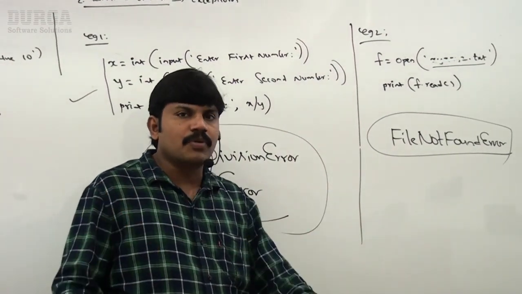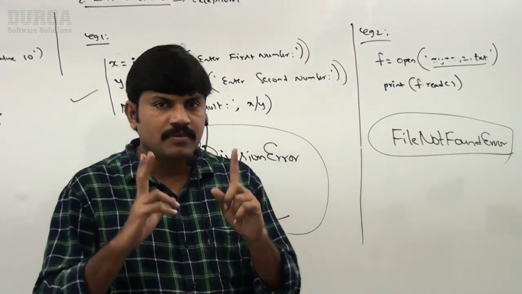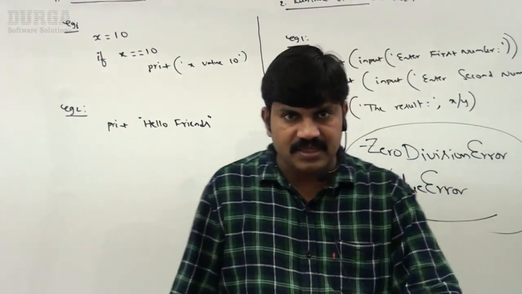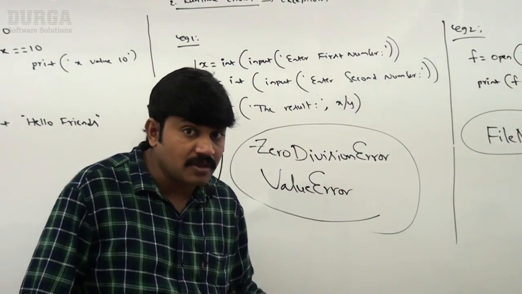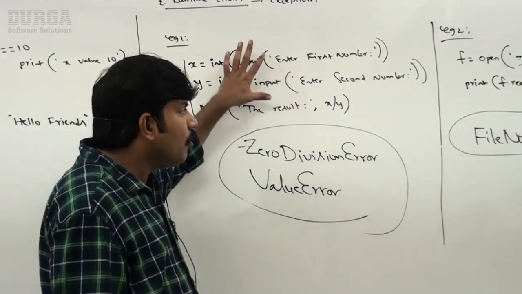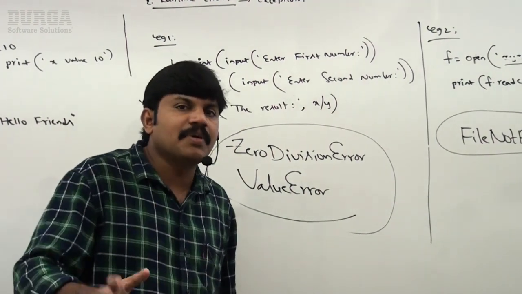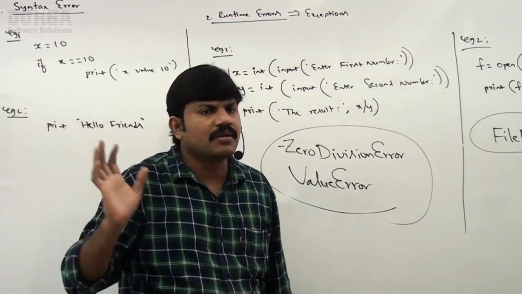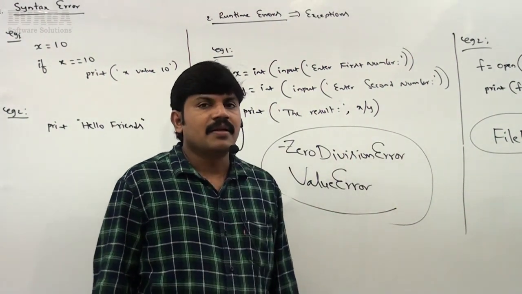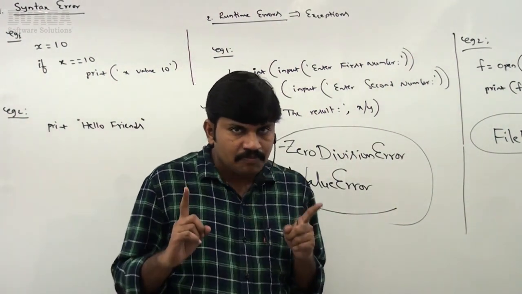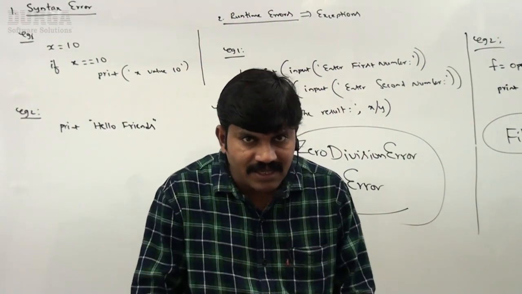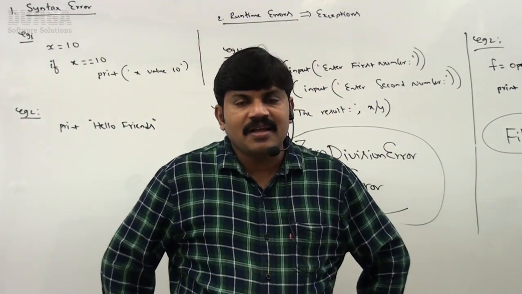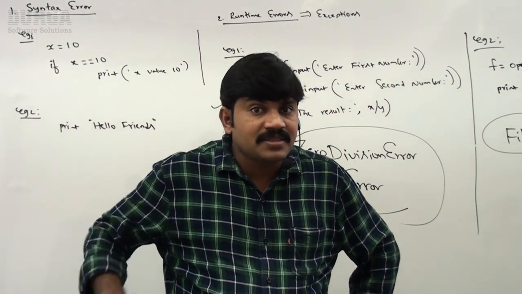So in any program, how many types of errors are possible? There are two types. What is the first one? Syntax errors, because of invalid syntax. Second ones are runtime errors, which are also known as exceptions. No problem in our program, but at runtime, because of lack of resources or end user input, something goes wrong. Okay, then we will get runtime errors. Now my question is, is the exception handling concept related to syntax errors or runtime errors? I told you, right, runtime.